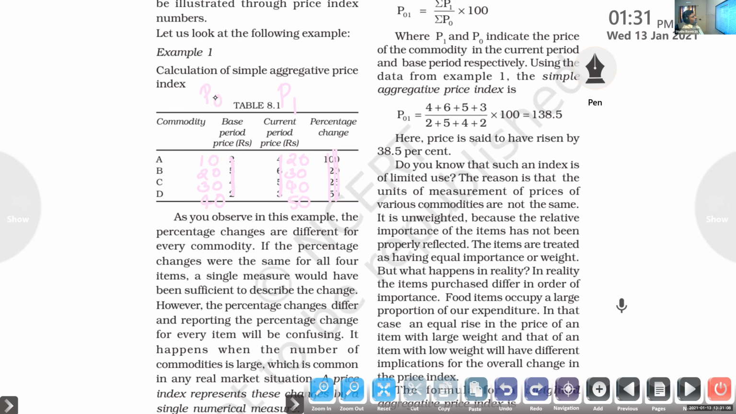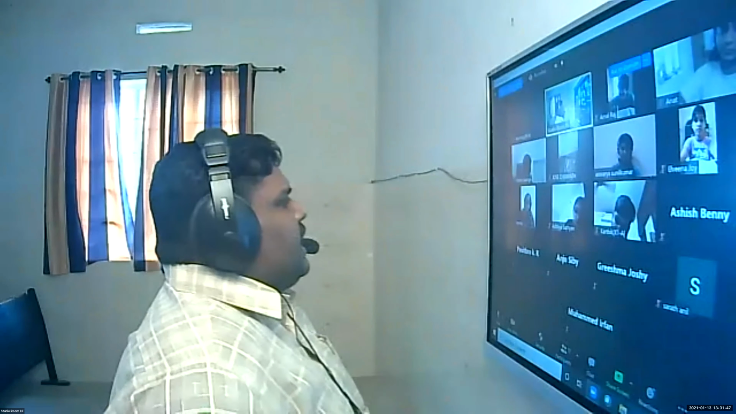Okay. P0, again remember, is the base period price, and P1 is the current year price. So the equation P01 is equal to sigma P1 divided by sigma P0 multiplied by 100. So rewrite: 20 plus 30 plus 40 plus 50, divided by 10 plus 20 plus 30 plus 40, multiplied by 100. So tell me what is the aggregate price index here? Come on, fast.